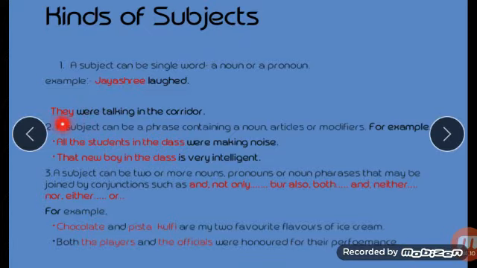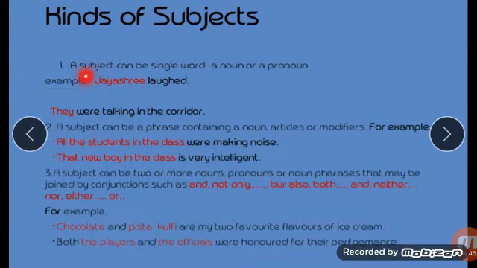Look at another example. "They were talking in the corridor." So here what is "they," children? In this sentence, it is talking about they. Many people were talking in the corridor. So we are talking about they. So they is the subject and "were talking in the corridor" is the predicate. And this they is a noun or pronoun? This is a pronoun, because here the name is not given. Clear?